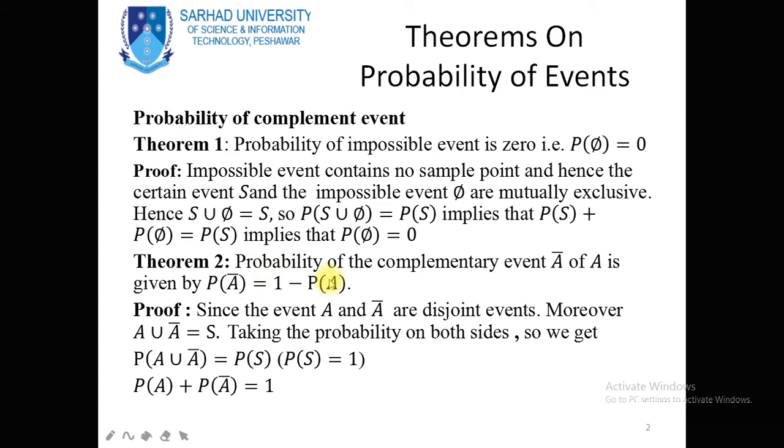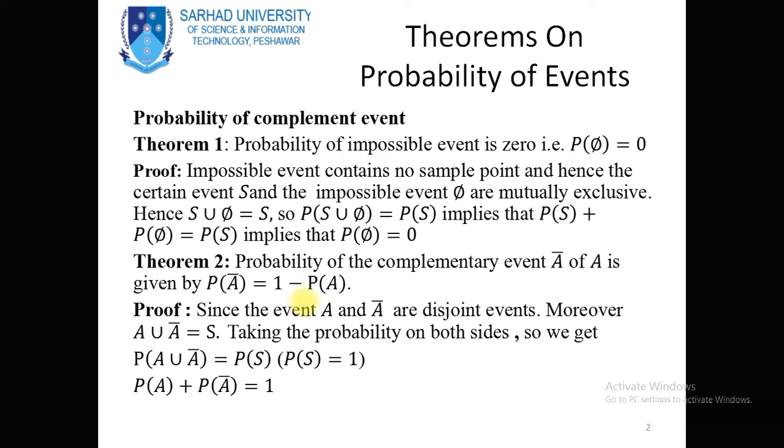Now this is the probability of the complement of an event. Suppose we have an event A, so A bar is the complement of the event A. The theorem statement is: the probability of the complement of event A is equal to 1 minus the probability of event A.